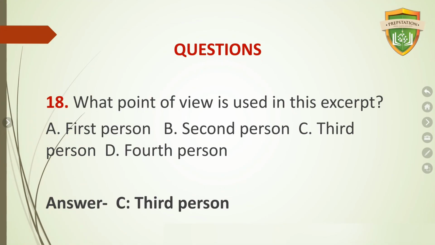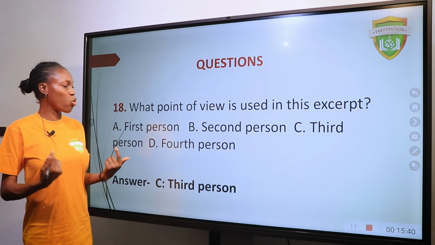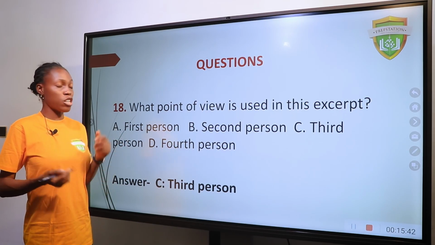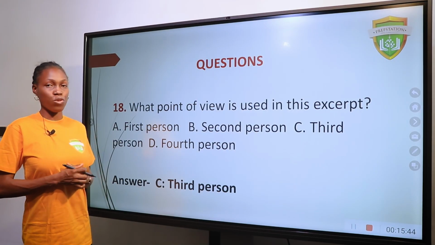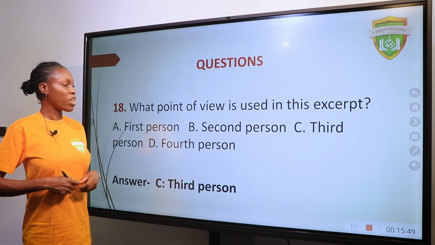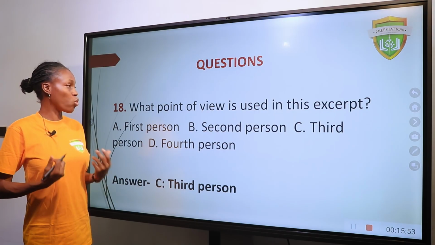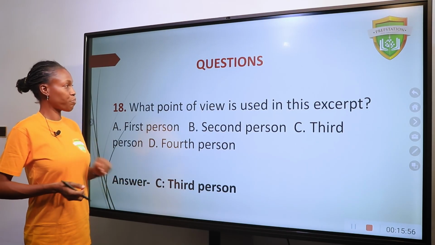What point of view is used in this excerpt? A. First person. B. Second person. C. Third person. D. Fourth person. The answer is third person. Remember, the narrator gives a general overview, even to Okonkwo's thoughts. So I would even say third person, omniscient point of view. It's not limited at this point. The narrator is giving us a broader view as to Okonkwo's thoughts.